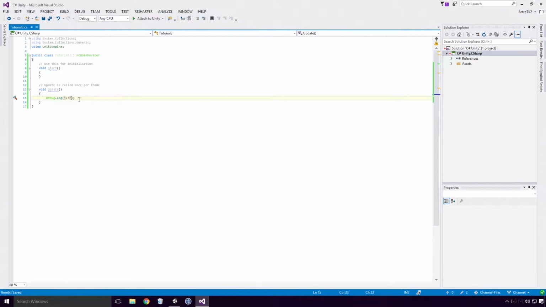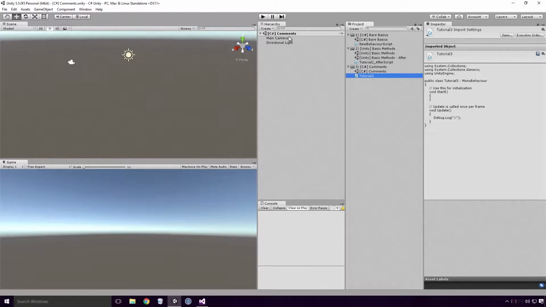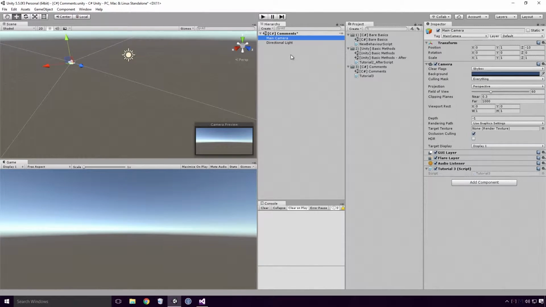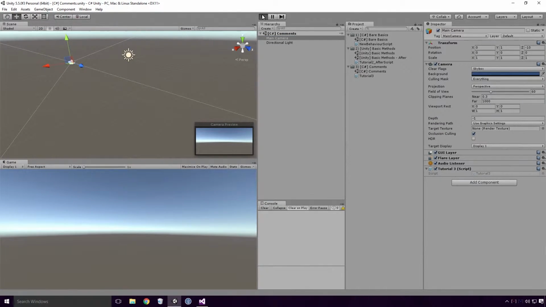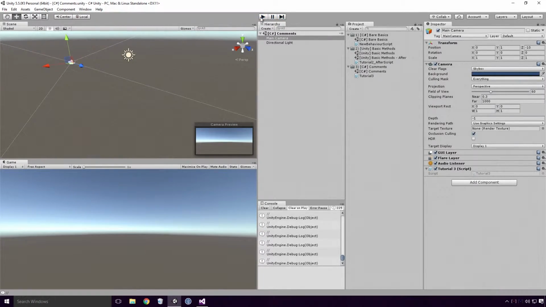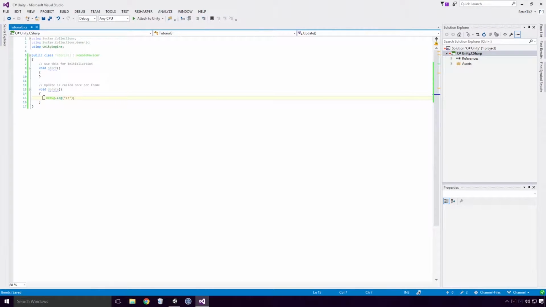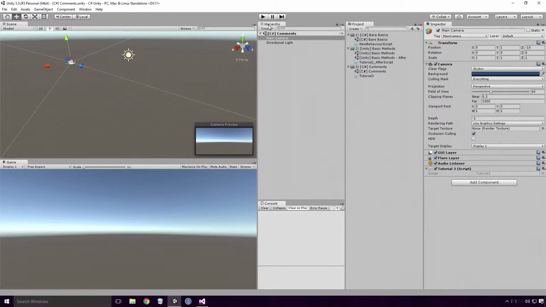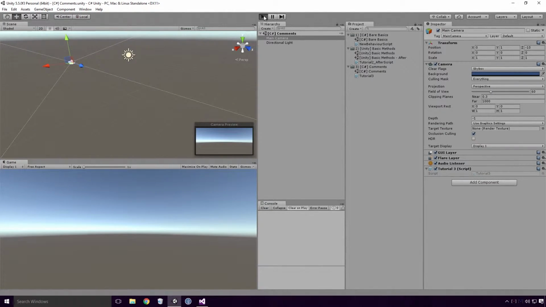Comments can also be used to comment out code too. If we pop back into Unity and wait for it to recompile, drag our script onto our main camera, save the scene, and run our game, you'll see that the debug logs flood the Unity console. If we go back into our code and place two slashes before our debug log, you'll see that it comments out our code and doesn't throw up a compiler error. Save that, head back into Unity and clear the console, and rerun our game. You'll see that the update method is called and nothing is logged to the console. Our code that was once compiled and included in our build has now been excluded, thanks to us commenting it out.